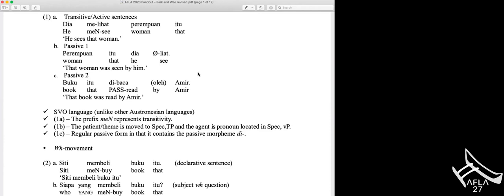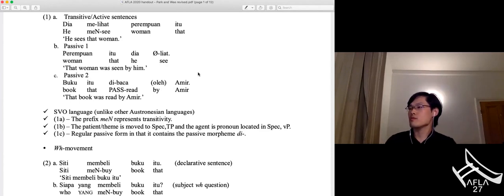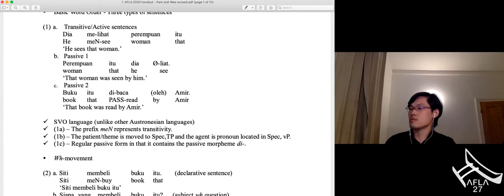Hi. So I was sort of intrigued by the behavior of the non-DP WH questions. Do you assume that when they appear in their scope position, they've gotten there by movement?